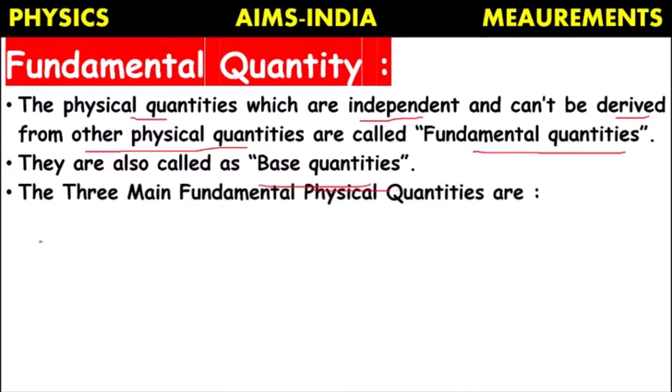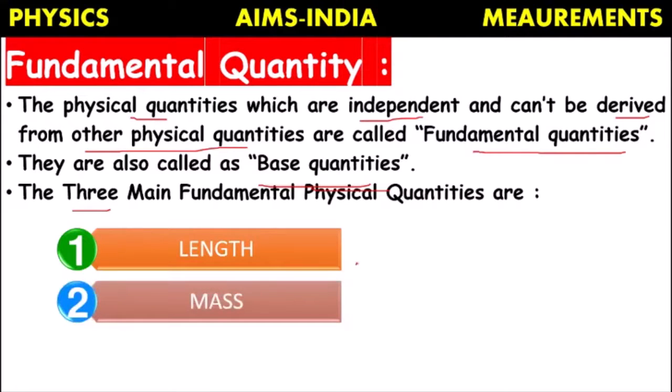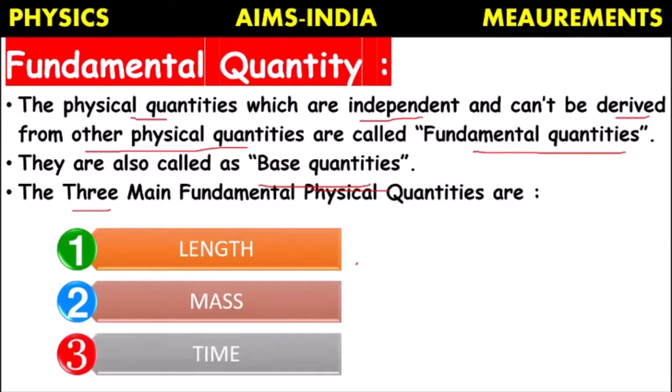So mainly we have 3 types of base quantities or fundamental quantities. They are length. If I want to measure distance between two places, only the quantity length is enough. No need of weight, no need of time, no need of other quantities. So it is an example of base quantities. In the same way, measurement of mass is also one of the base quantities. Time. So these 3 are considered the main base quantities, main fundamental quantities. Based on them, all the other quantities will be derived.